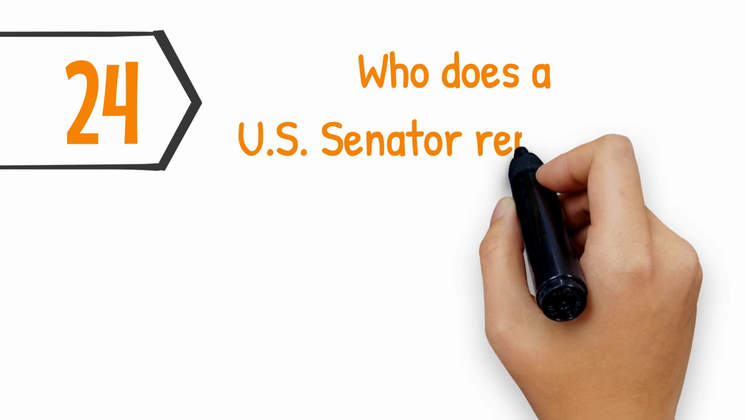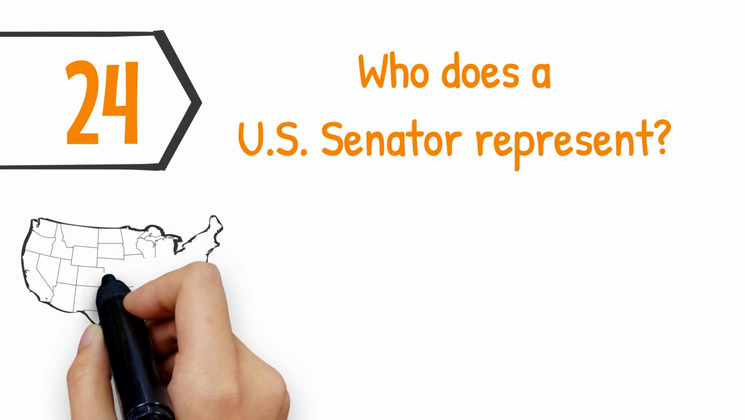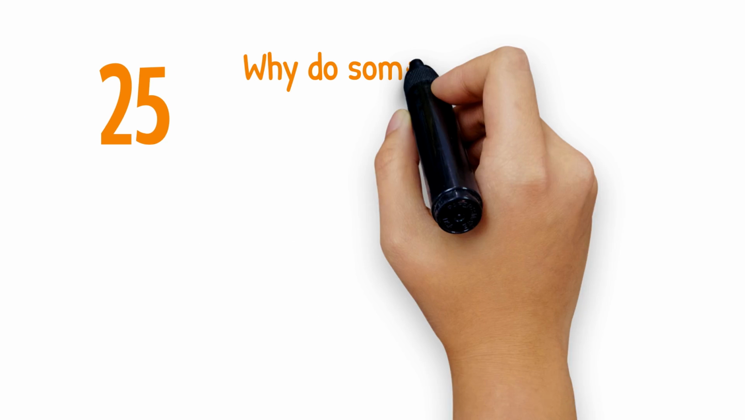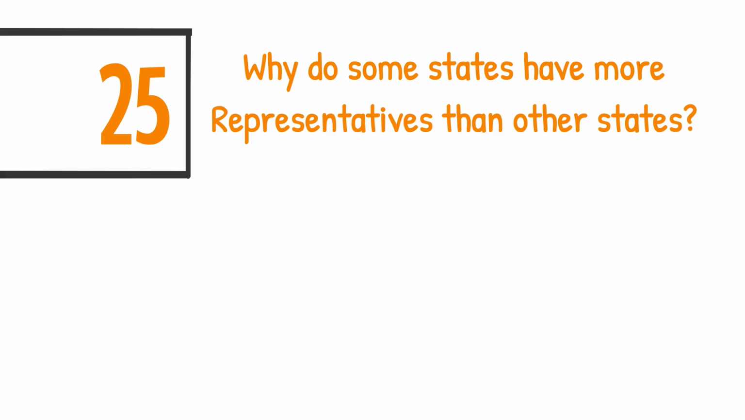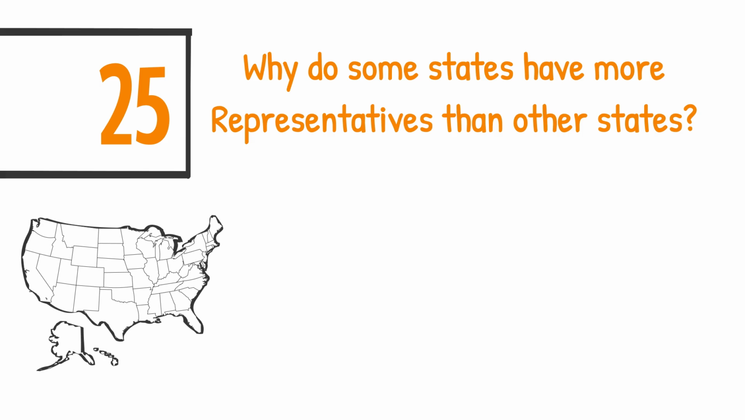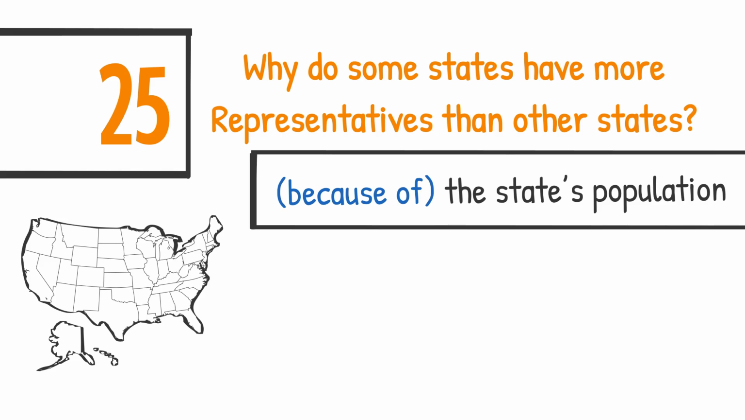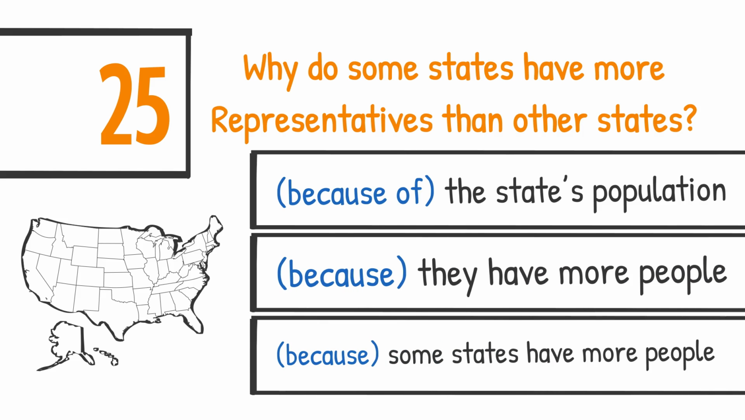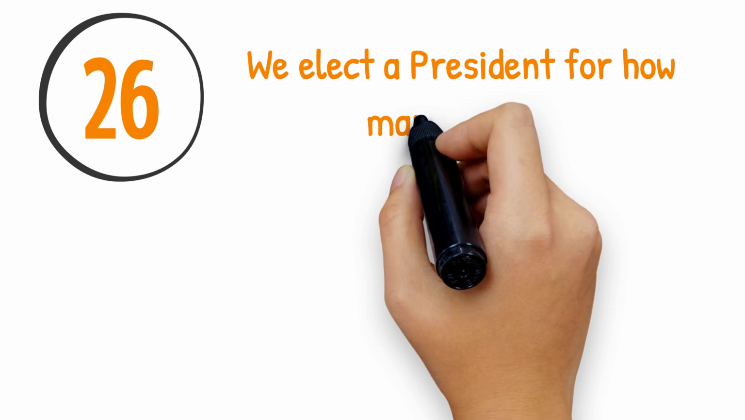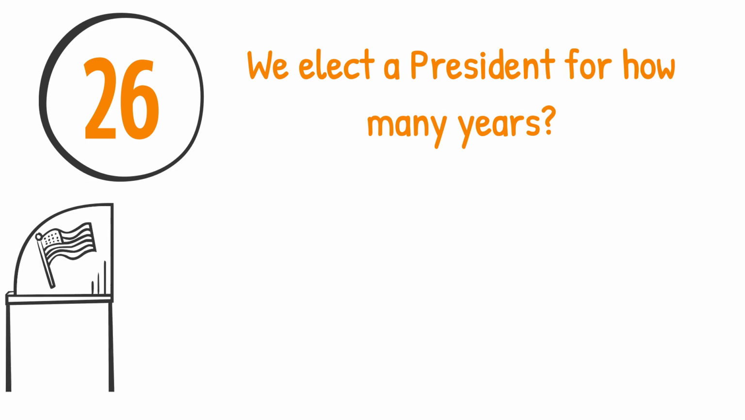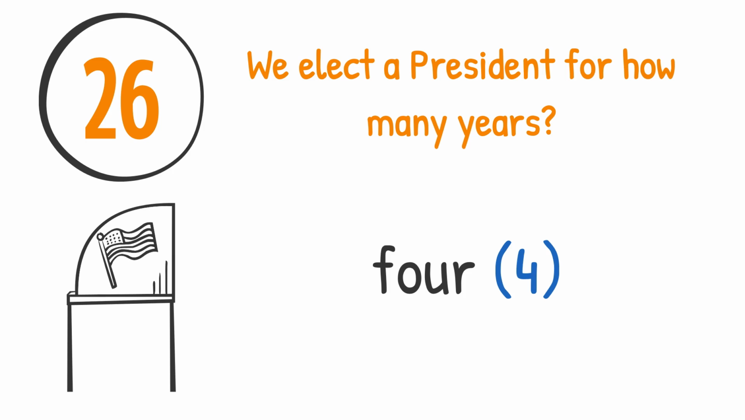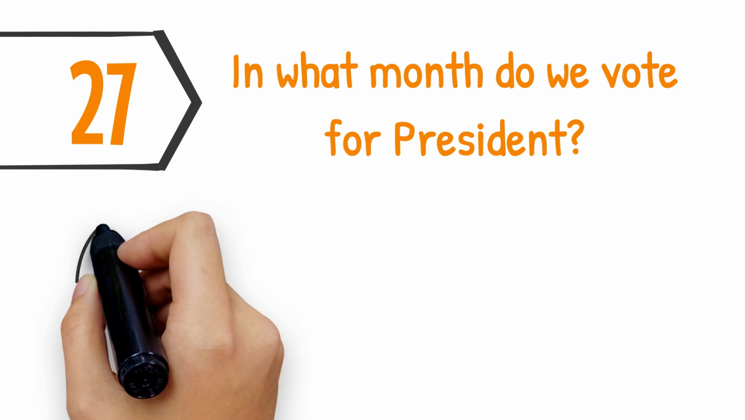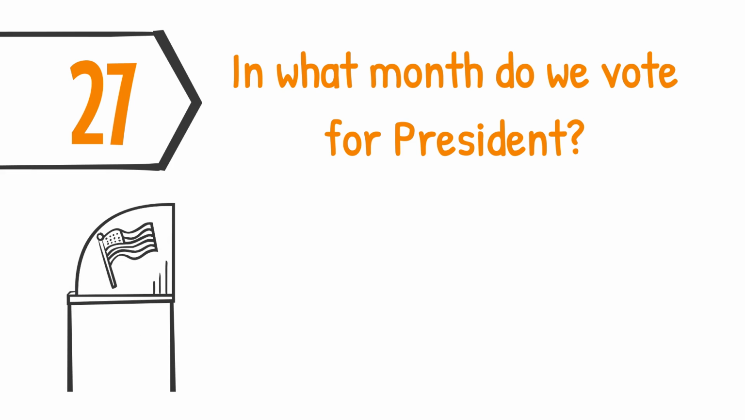Who does a U.S. senator represent? All people of the state. Why do some states have more representatives than other states? Because of the state's population. They have more people. Some states have more people. We elect a president for how many years? 4. In what month do we vote for president? November.